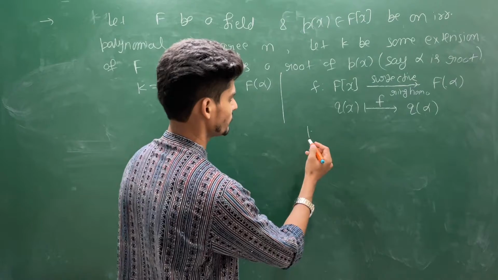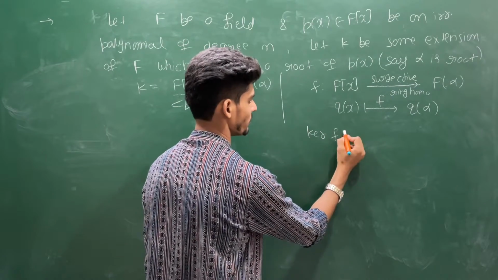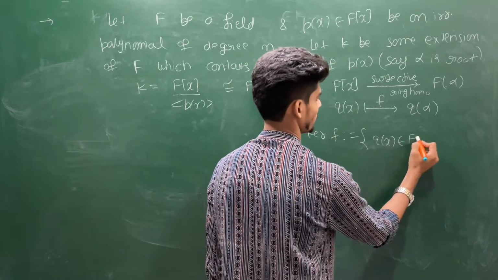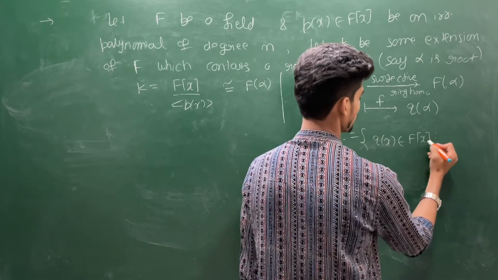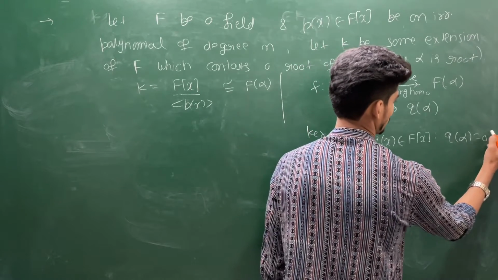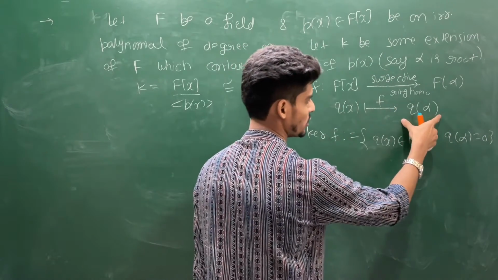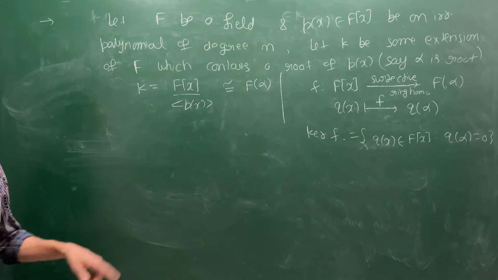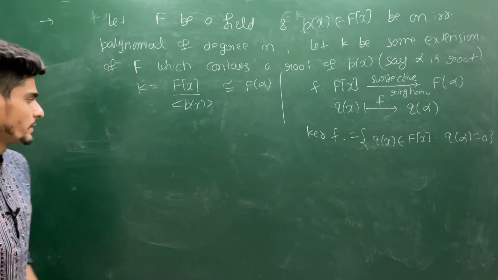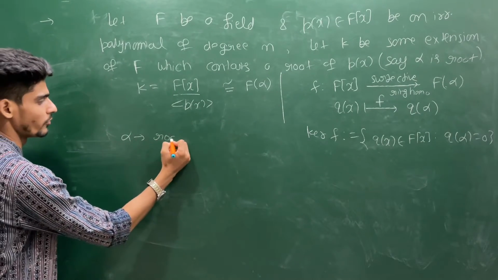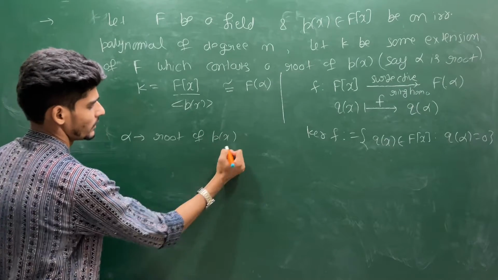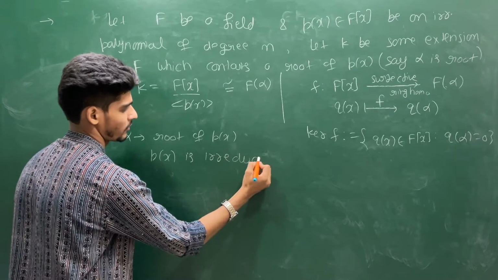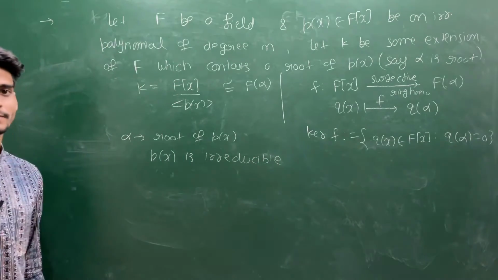Now you take the kernel of this homomorphism. By definition, kernel is the collection of all those polynomials whose image goes to 0, but the image is q(alpha). So you have to take all those polynomials which vanish at q(alpha). But you already know alpha is a root of p. Alpha is a root of p(x) and p(x) is an irreducible polynomial.